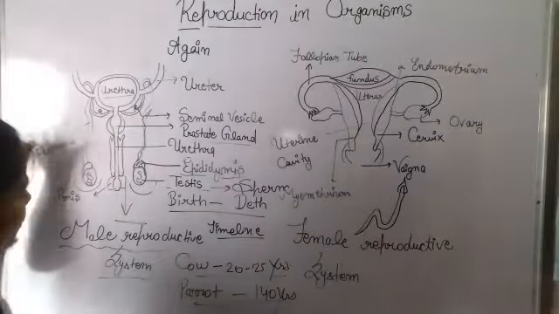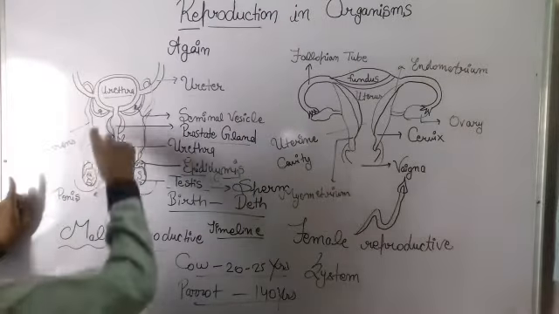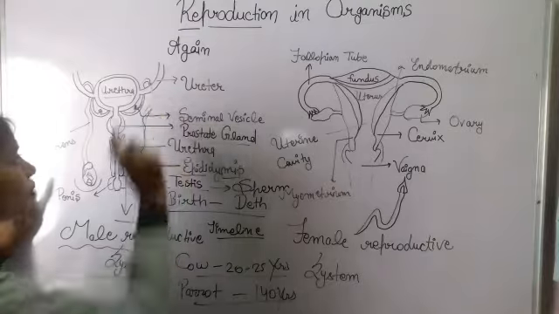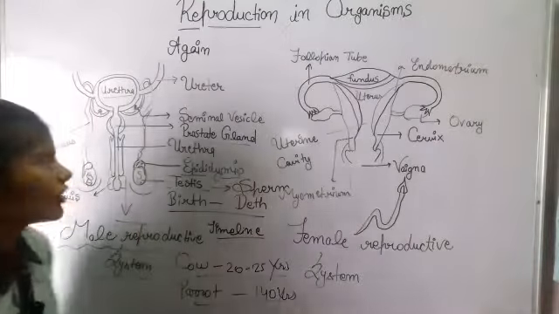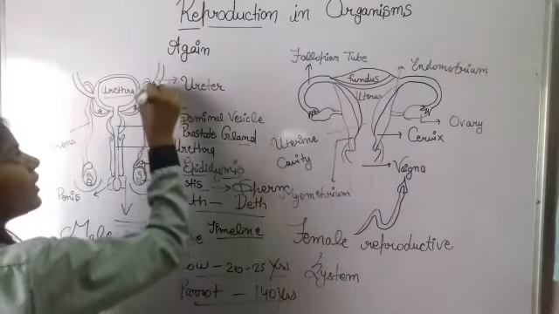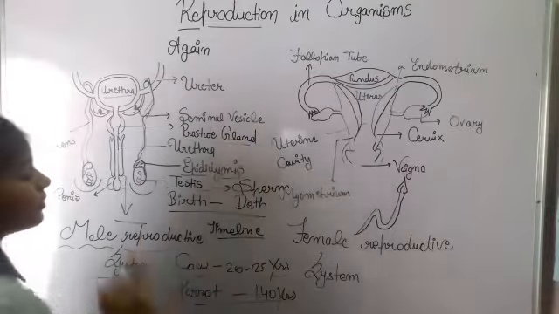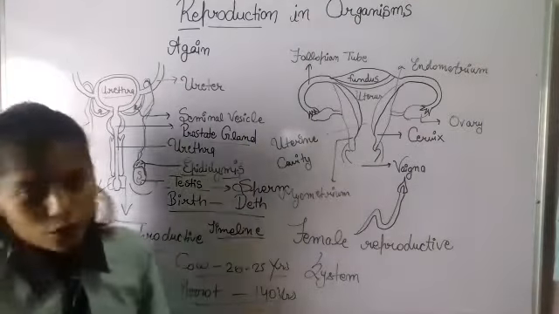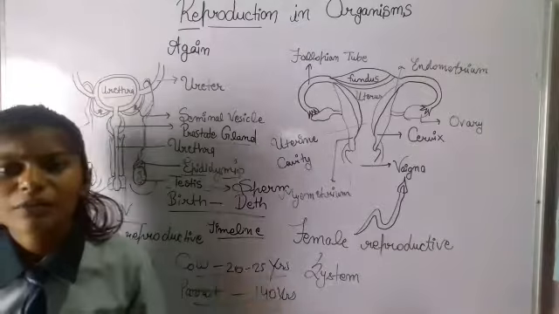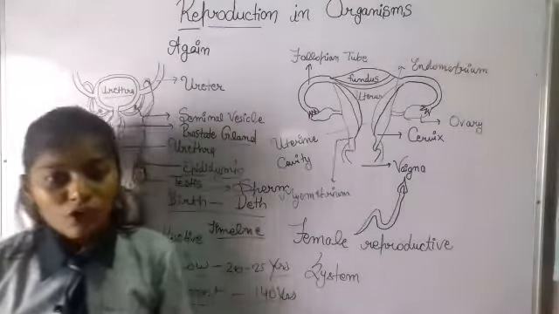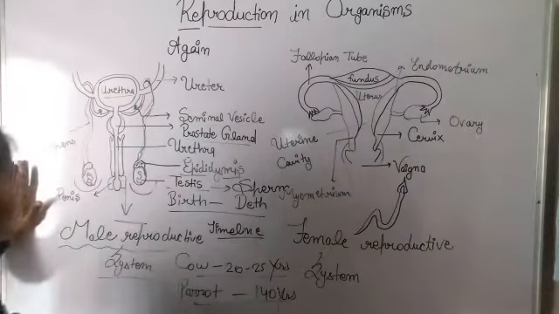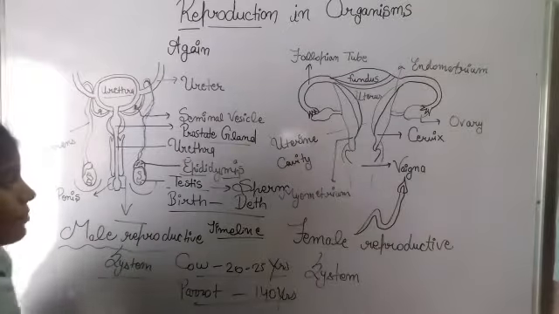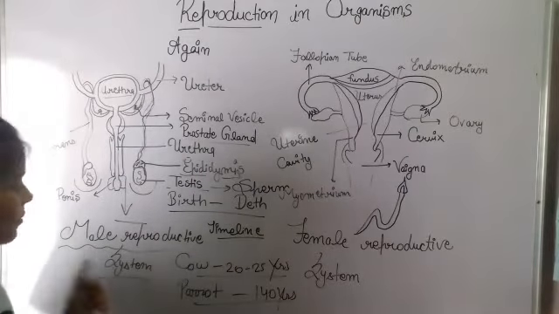Okay, now these are the important parts. Now this is called the vas deferens. These tubes are the sperm ducts, from which the sperms go to the female body. Clear? Male reproductive system, no doubt. Now these are the important parts of the reproductive system of the male.